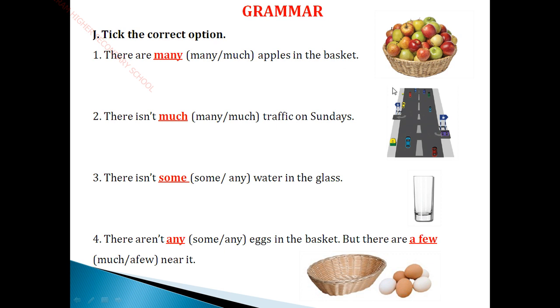You can see the book back exercise they have given here. There are dash apples in the basket. There are many apples in the basket. There is not much traffic on Sundays. You can see in the picture, there is no traffic. There is not a lot of traffic on Sundays, only much traffic on Sundays. There is not much traffic on Sundays. There is not some water in the glass. Only, there is not some water in the glass, only a few. We should not say any. Only we have to say some water.